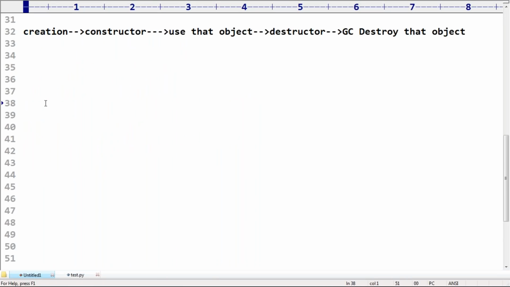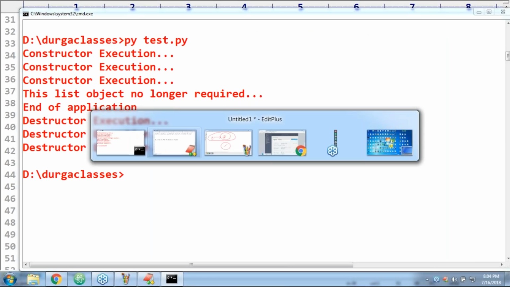Next, there is one small doubt, sir. My doubt is how to find the number of references to an object. I want to know how many references there are. How can you find the number of references to an object? What is the way, sir?